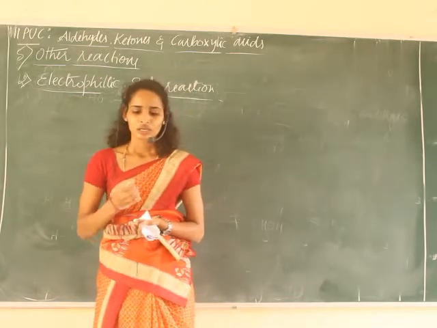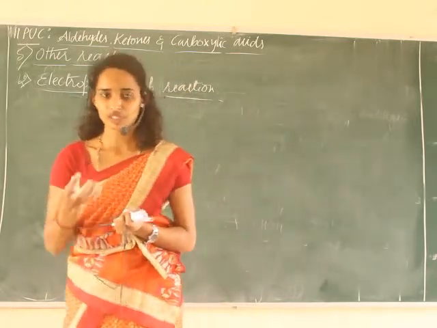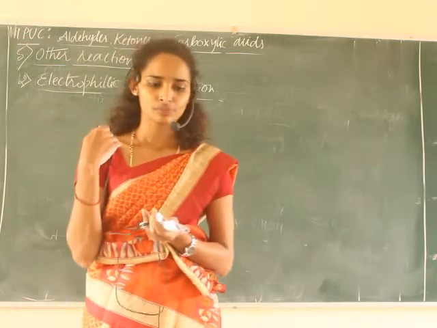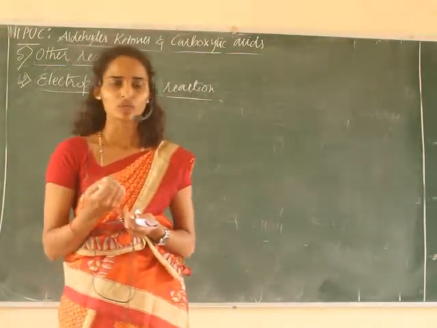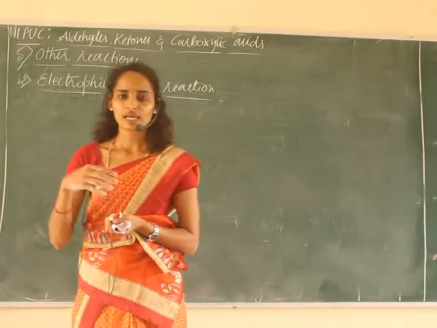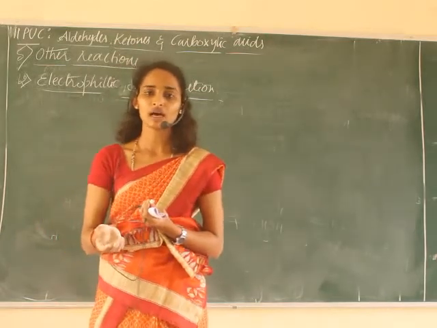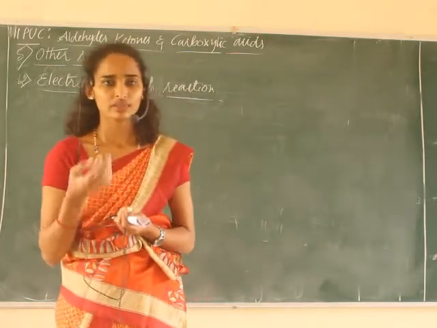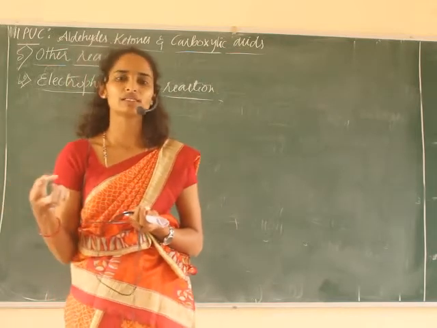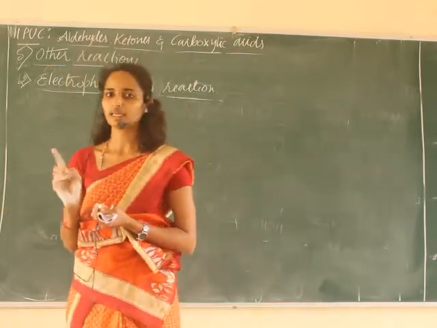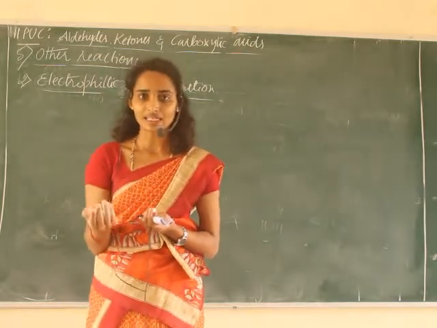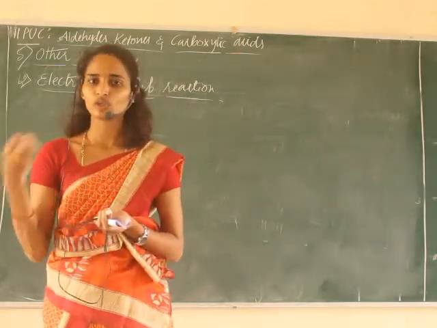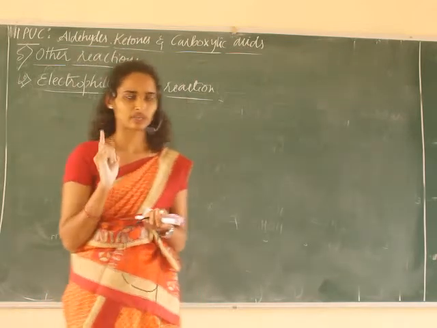You know a few functional groups are ortho-para-directing, a few functional groups are meta-directing. If electron donating groups are present, they are ortho-para-directing. If electron withdrawing groups are present, they are meta-directing. So electron donating groups are ring activators and electron withdrawing groups are ring deactivators.